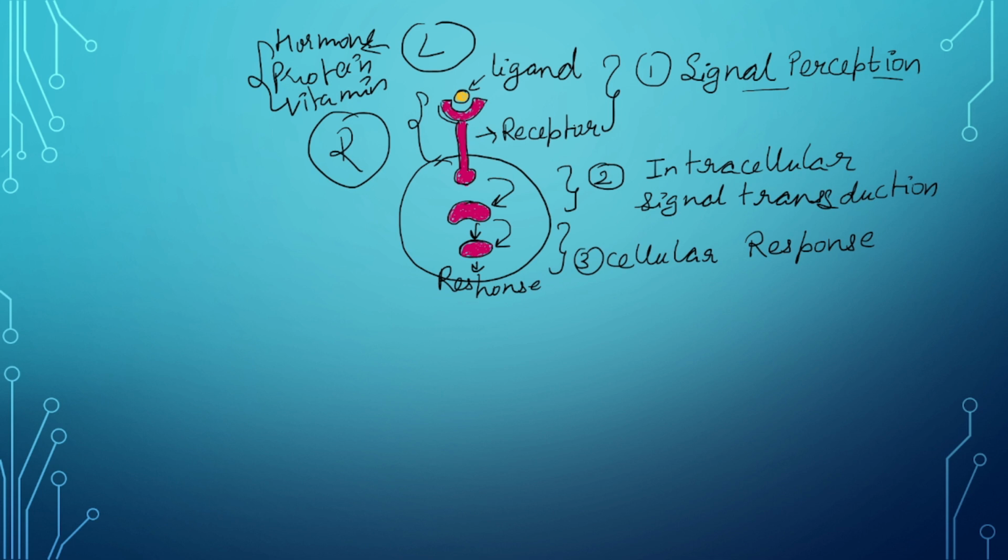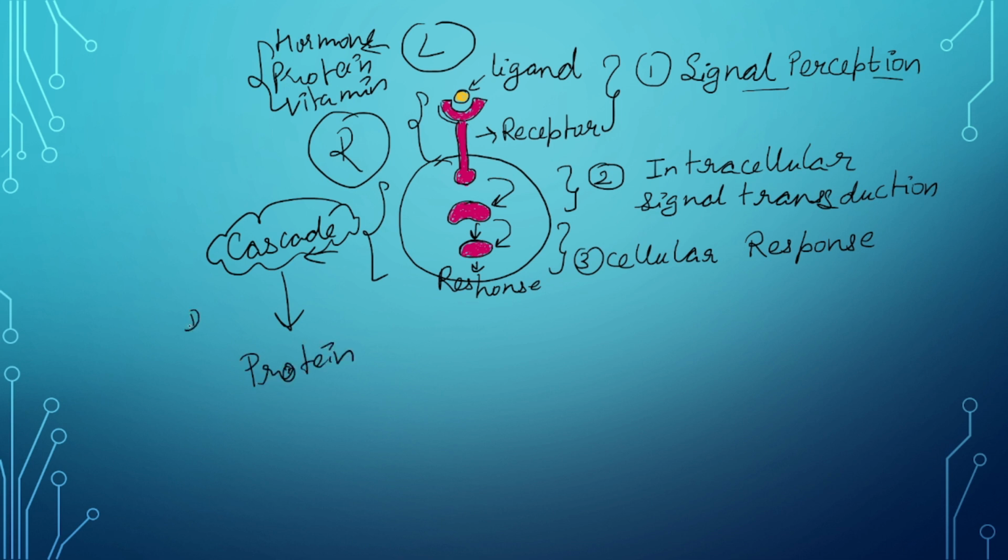And when the receptor accepts this ligand, there is a cascade of reactions going on, so that finally we could get a protein out of the DNA, for which this ligand was sent. And this ligand could be anything, again hormone, protein or vitamin. Now intracellular signal transduction.